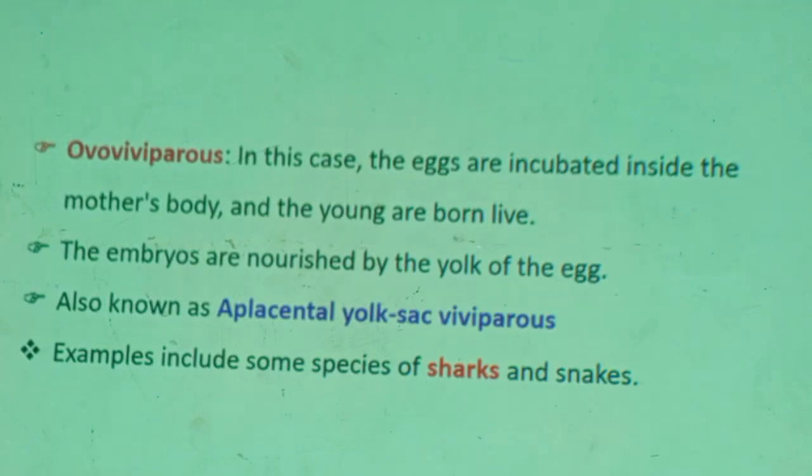The only difference from the oviparous group is the eggs are incubated inside the body of the mother. Otherwise, the egg has complete nutrition for itself, which is the yolk sac. It uses that yolk in the egg in order to undergo embryonic development.